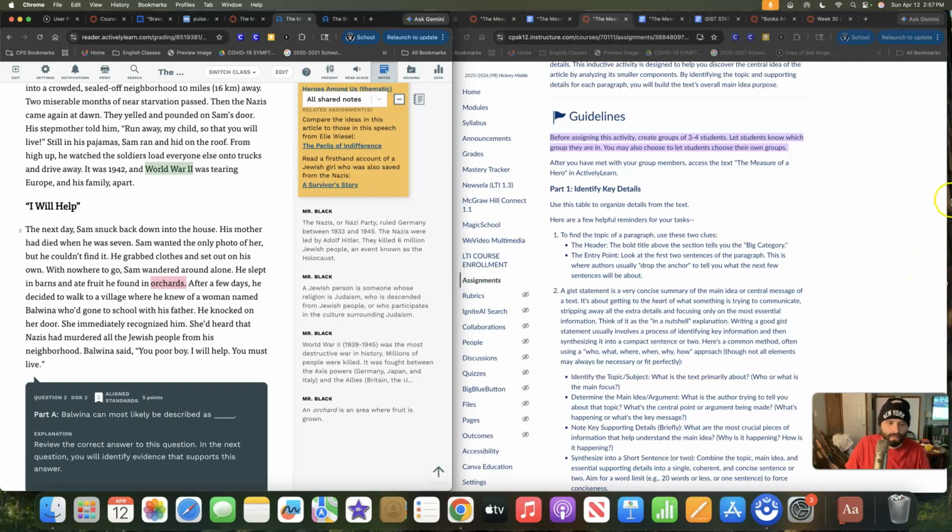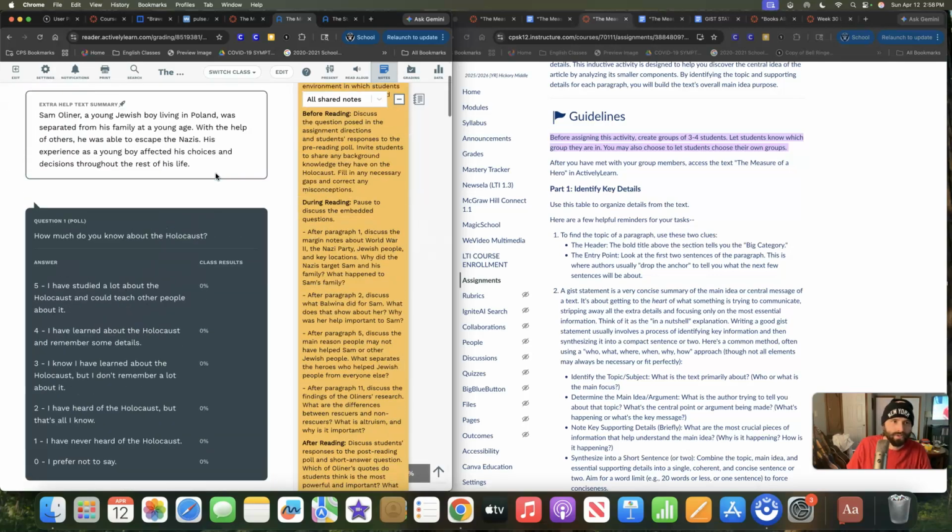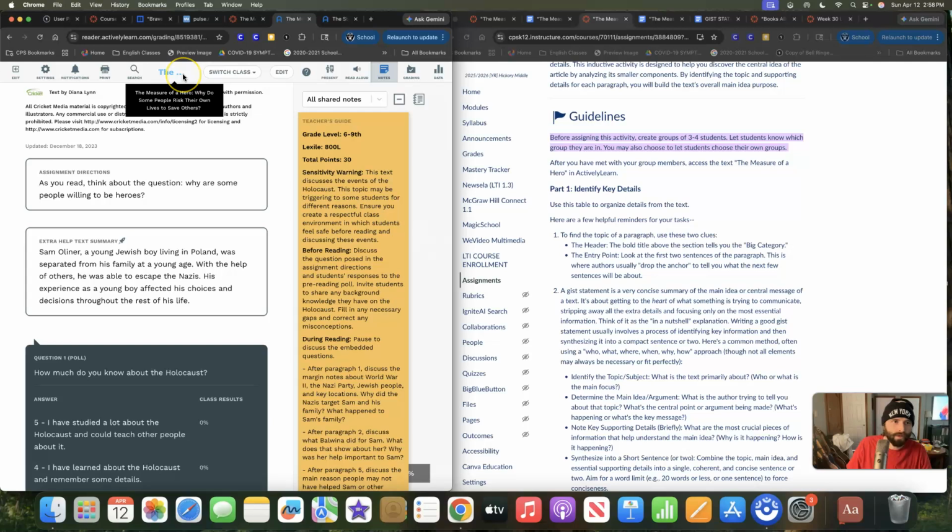Hey everyone, so today you're going to be assigned 3 to 4 group members, and within your group, you're going to read this passage. This passage is titled The Measure of a Hero, and your goal is to essentially find the main idea of the entire passage.